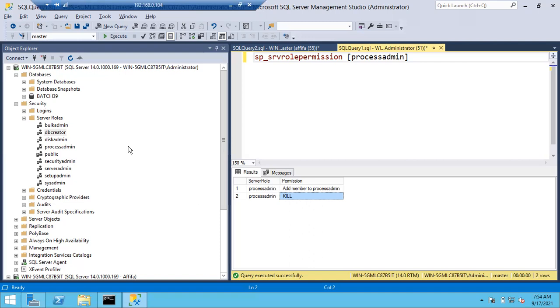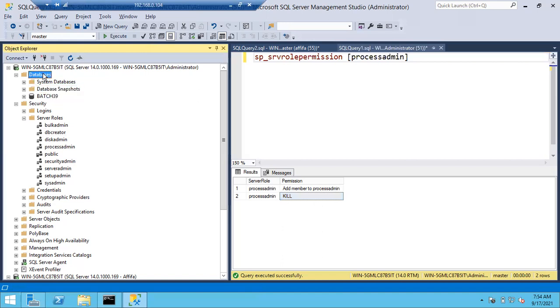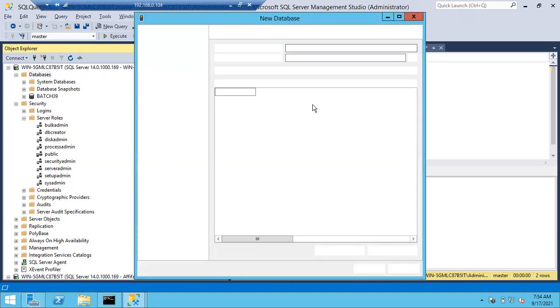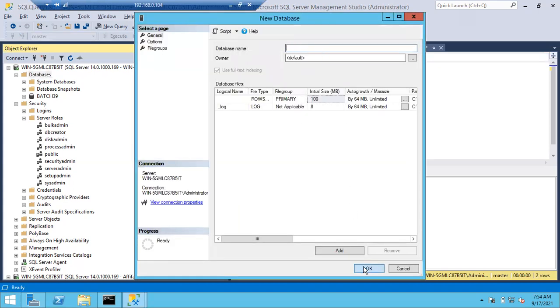Whatever work you are doing, SQL Server will allocate a process for you before executing the query. Even though you are doing a GUI operation or a query-level operation, say you are creating a new database, you are simply giving a name for the new database and clicking OK. But this GUI interface is only for our understanding purpose. I told you in the early classes, SQL Server doesn't know what this GUI is. You don't know what the query is to create the database, so the GUI will help you to create the database.